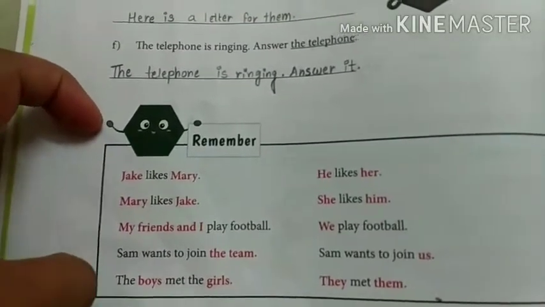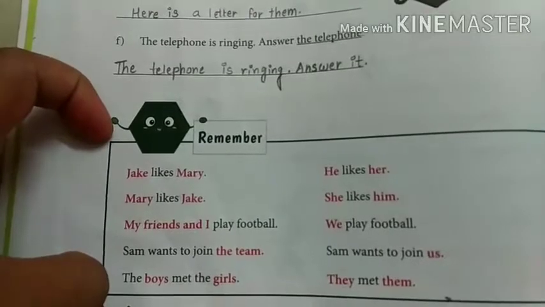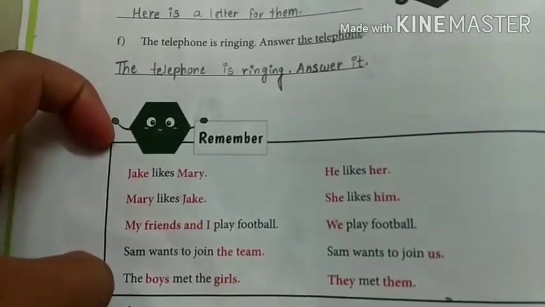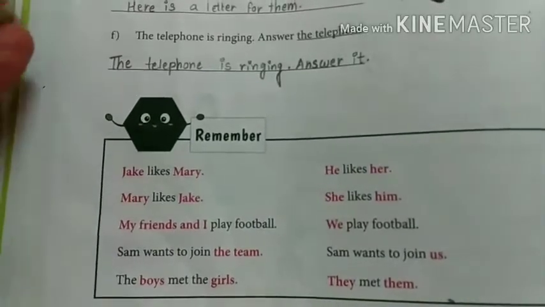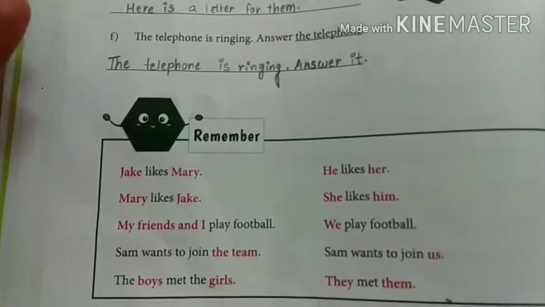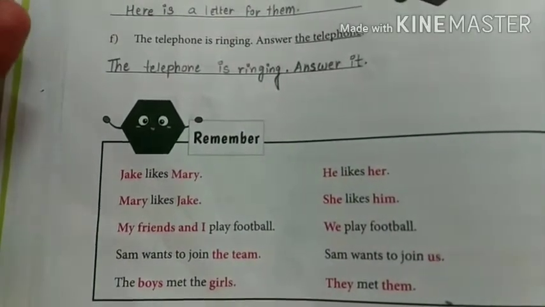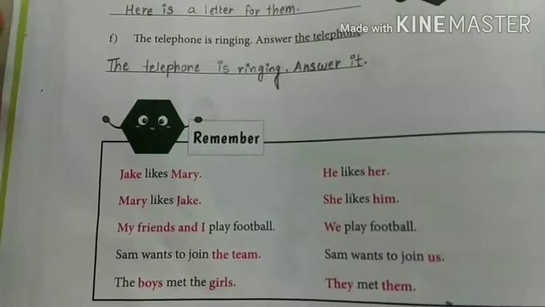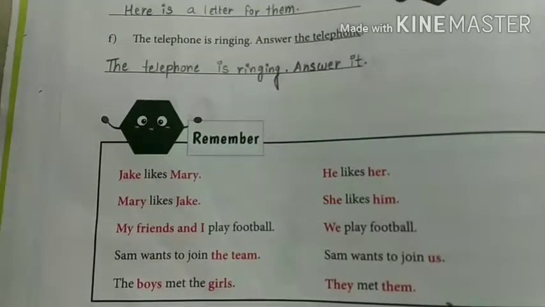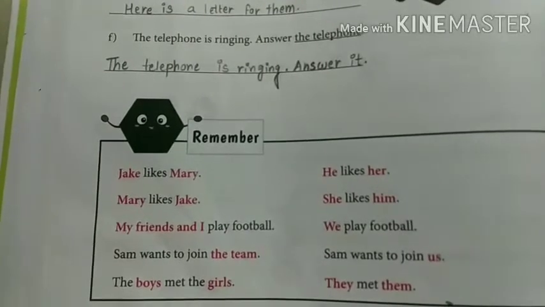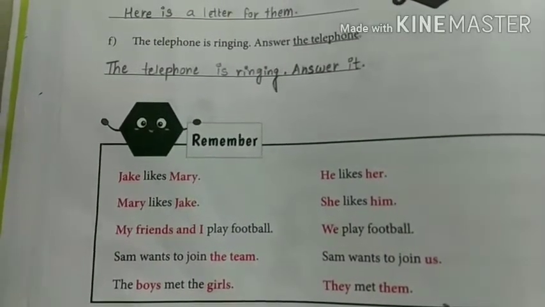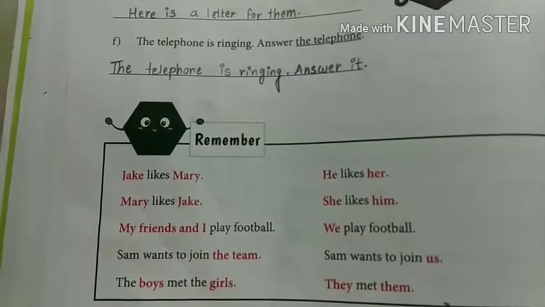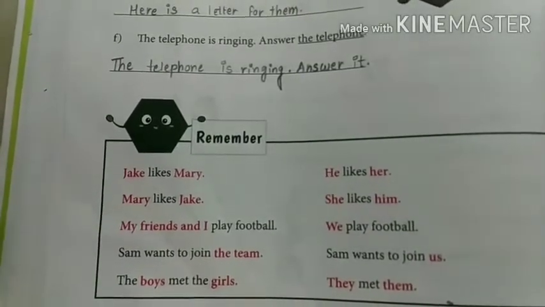This is the portion which we need to remember. So read it at least 2 times so that you can understand that for boys we use he and him, and for girls we use she and her. We is for the group in which we include ourselves, myself. Then us, and then they and them for the group of people whom we need to introduce.